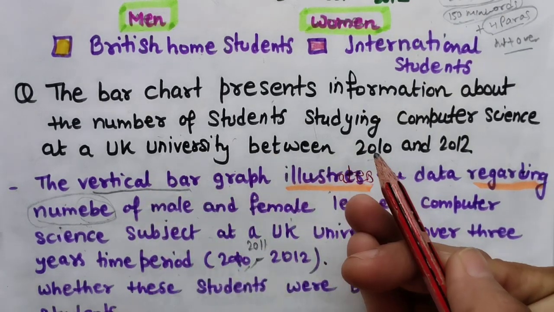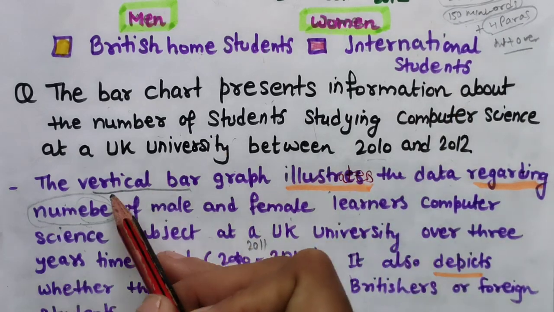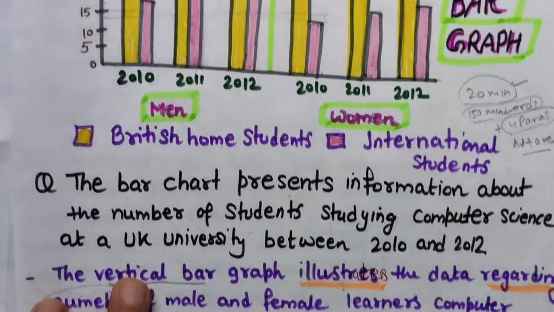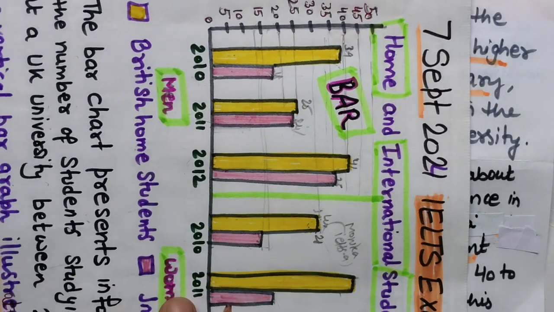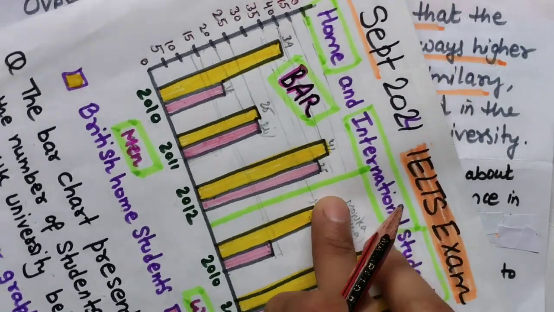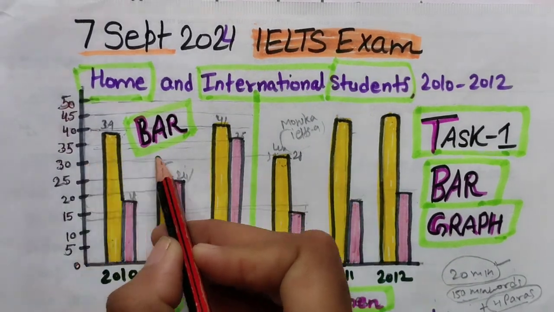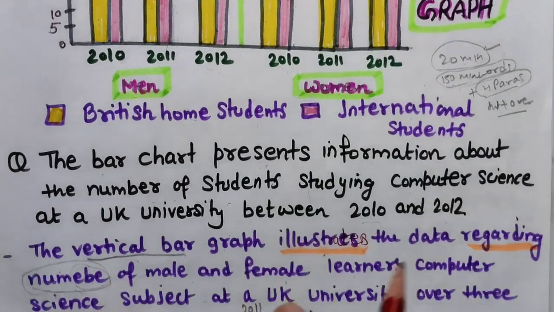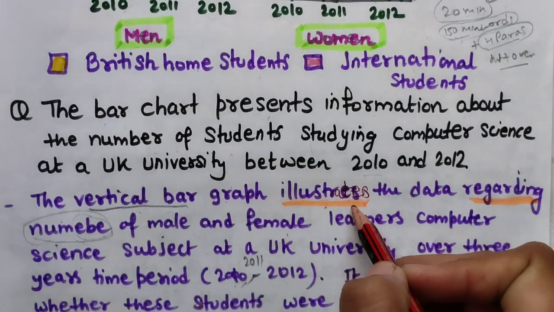Of course, paraphrasing of the question statement. The bar chart presents information about the vertical bar graph. Why have I written vertical bar graph? Because see, these are standing lines, and if the graph is like that, this is a horizontal bar graph. Okay, and if the graph is like that, like what I have done, this is a column bar graph. Okay, so vertical bar graph illustrates, so this also had a spelling mistake, so I have corrected it.